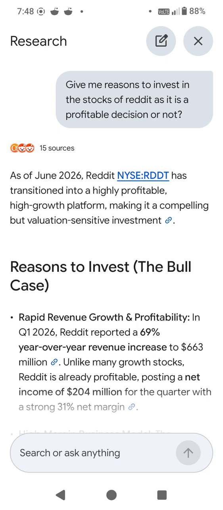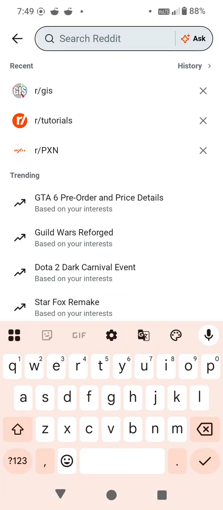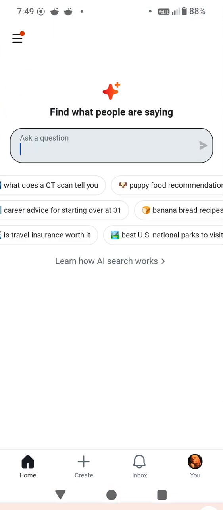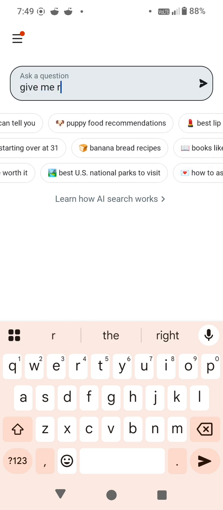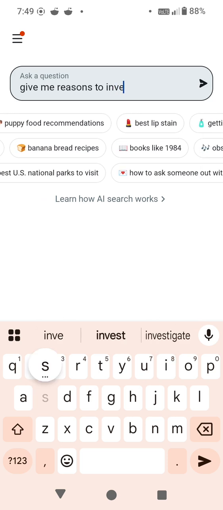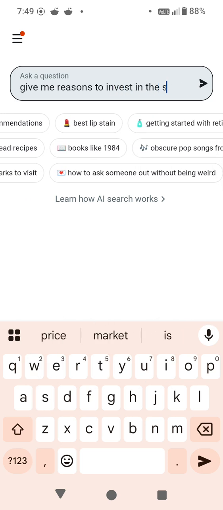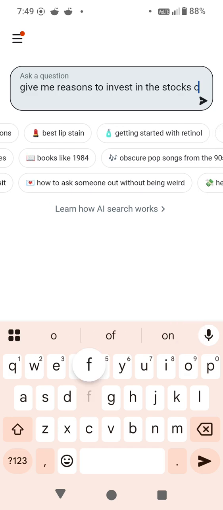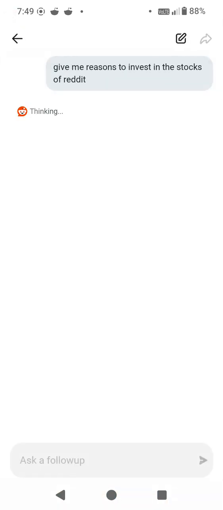So I'll go to Ask Reddit and paste it: Give me reasons to invest in the stocks of Reddit. Let's see the results.